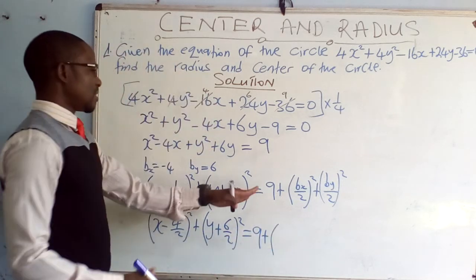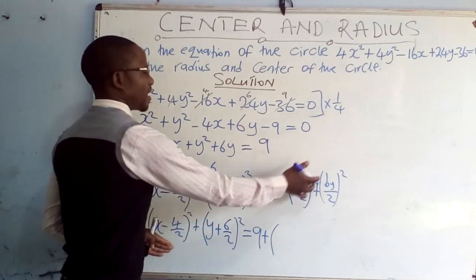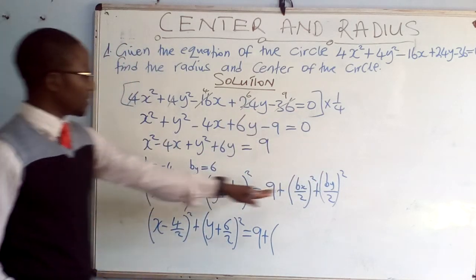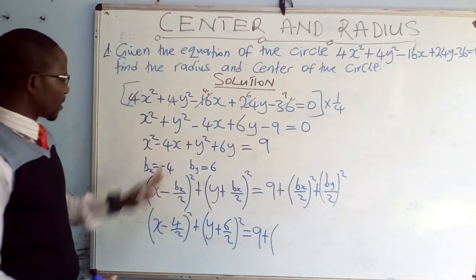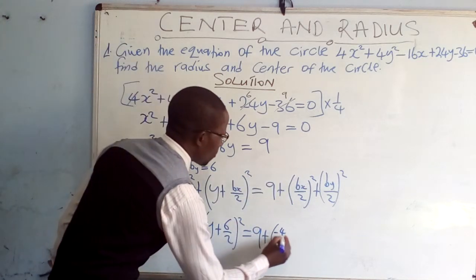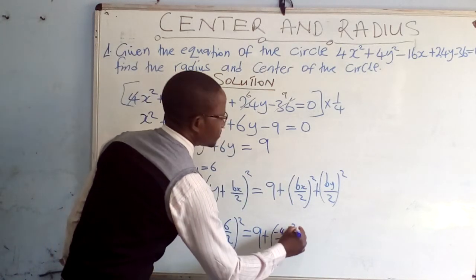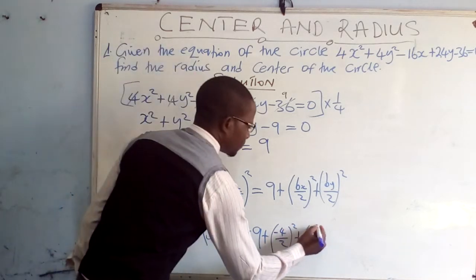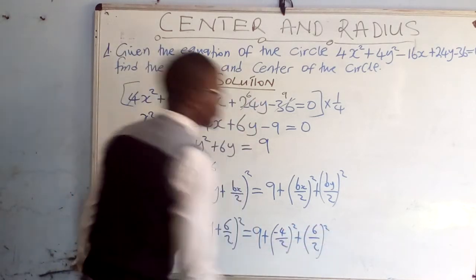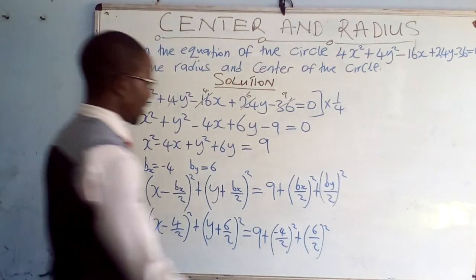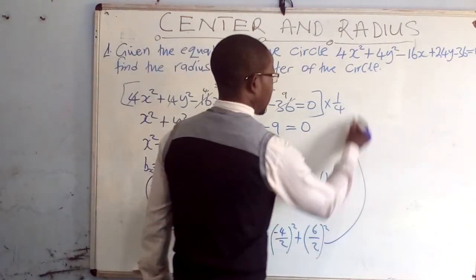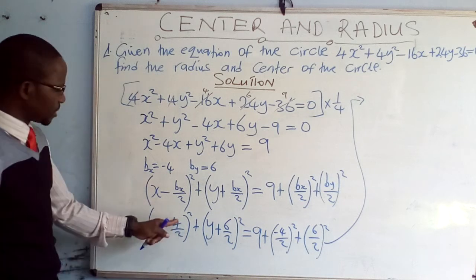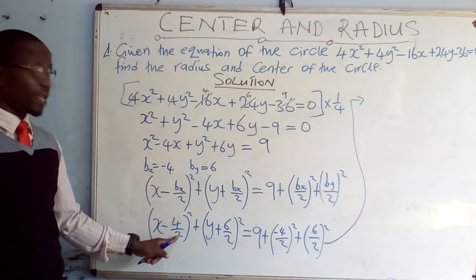I said you ignore the negatives because there is a square even there. It will still disappear, just like here we have a square, so it will still disappear. Then we have b of x, we get a 4. Even if you get it as negative 4 over 2, it will still disappear. Plus, b of y is that 6, so we have 6 over 2 to the power 2. At this point, we can have a continuation up there. So this one here, 4 over 2 is going to be a 2.